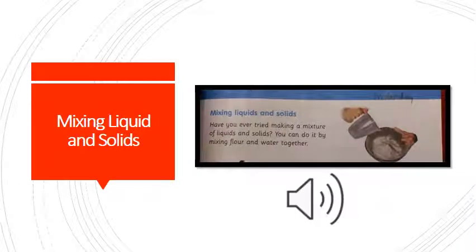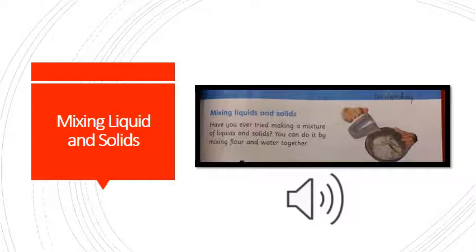Mixing liquid and solids. Have you ever tried making a mixture of liquids and solids? You can do it by mixing flour and water together. Explanation. So, we can also mix liquid and solids together. For example, flour is a solid and water is a liquid. When we mix flour in the water, we get a mixture because mixture is always thick.